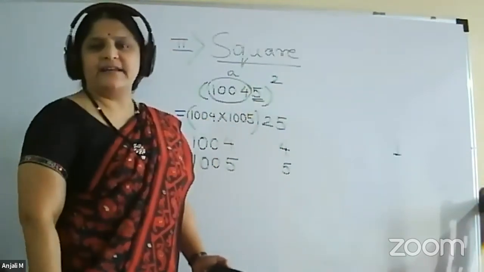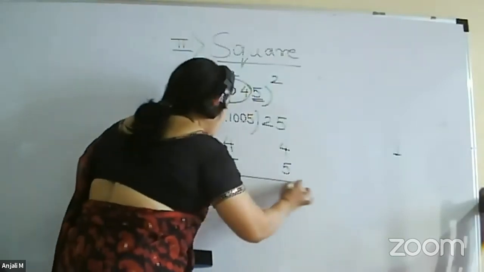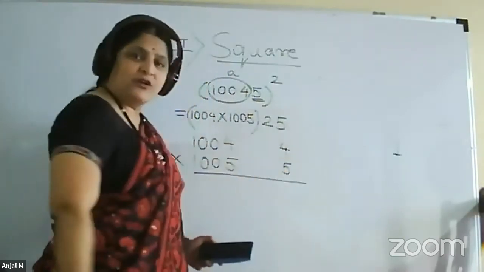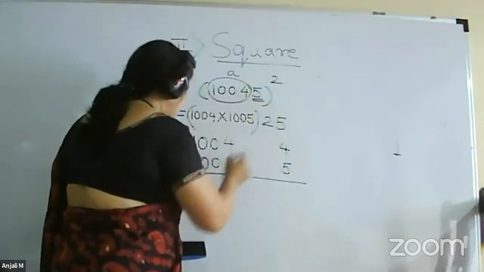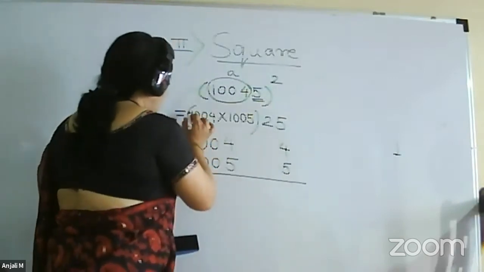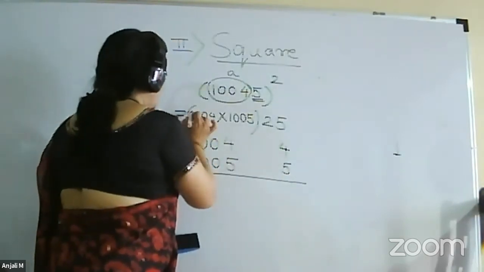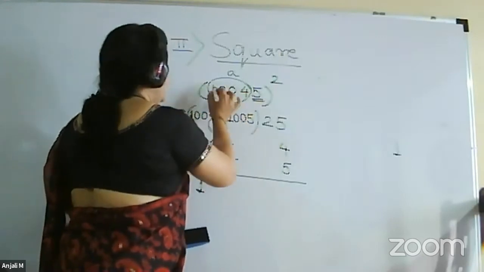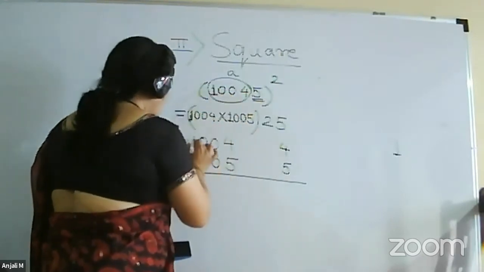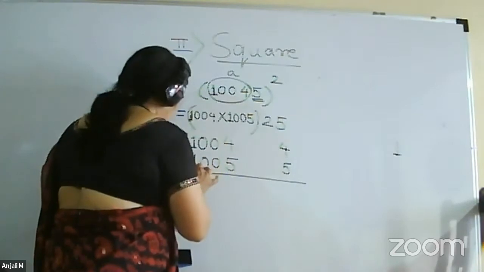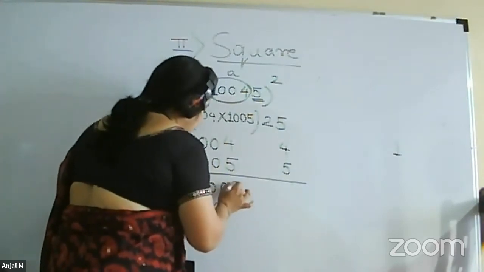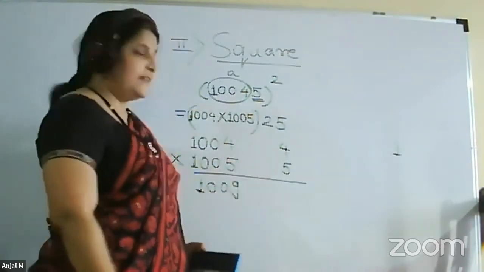You can directly write down the answer. After that, again add the diagonals. This plus this or this plus this. So you will get 1009.